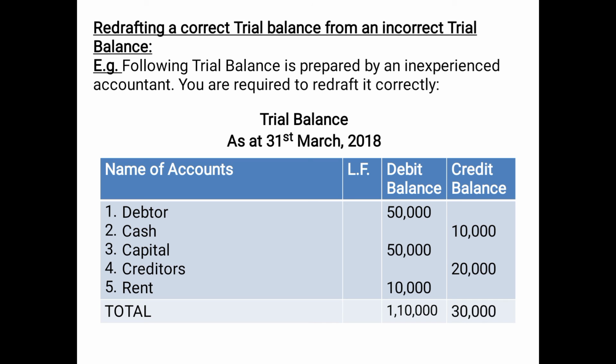Then creditors, the amount should be on the credit side. It is very well on the credit side only. That means it is correct. But don't leave this out. You just copy it as it is on the credit side while redrafting the trial balance. Then the last one, rent. Again, the question is silent whether it is paid or received, so you will assume it to be paid. And rent paid is an expense. It should be on the debit side, and it is very much on the debit side. That means this was correct. So you will copy it while redrafting the trial balance.